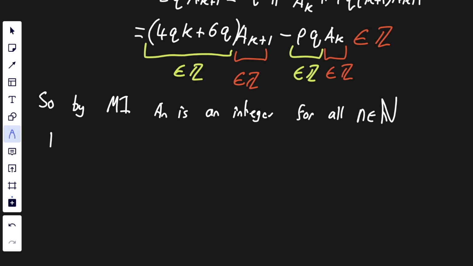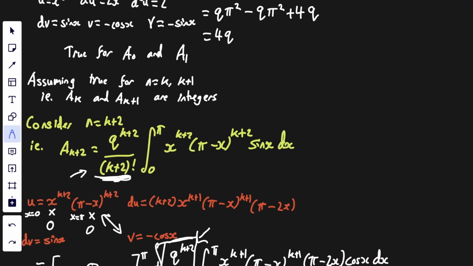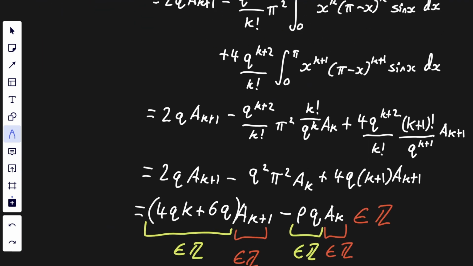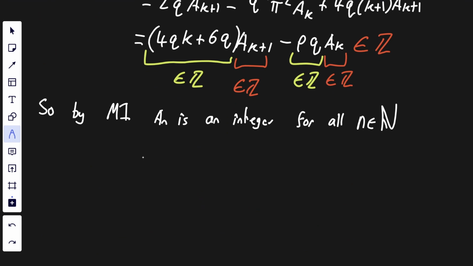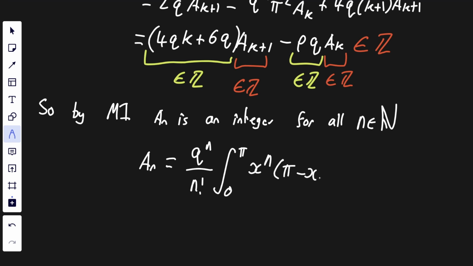So we now need to form our contradiction, and then we're pretty much there. So if we have a look at our an, we want to find an approximation. So an is equal to q to the n over n factorial times the integral between 0 and pi of x to the n, pi minus x to the n, sine x dx.